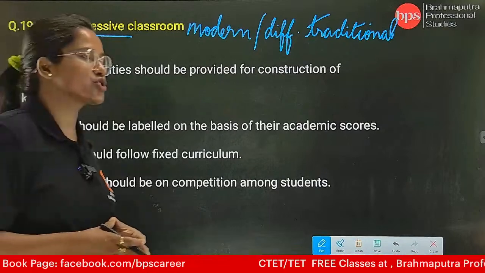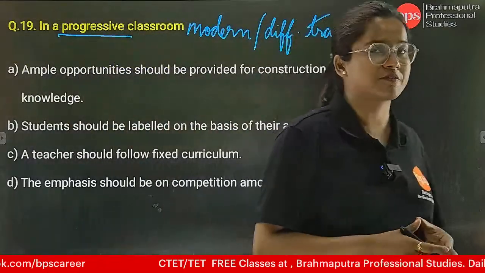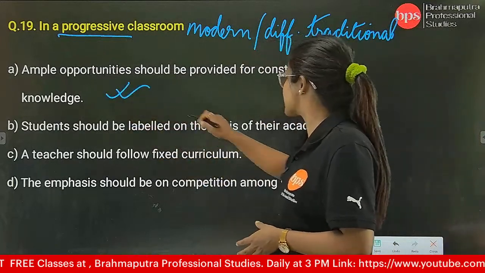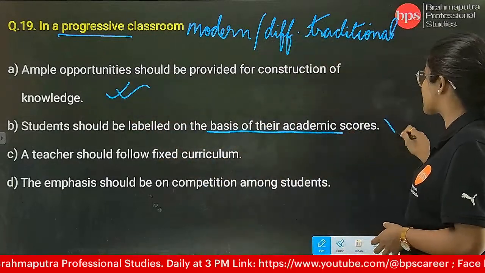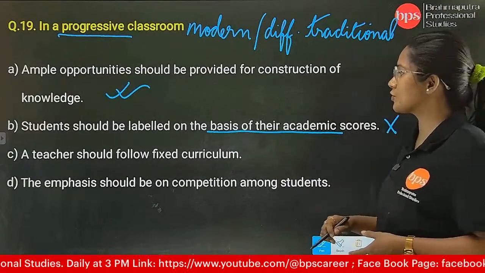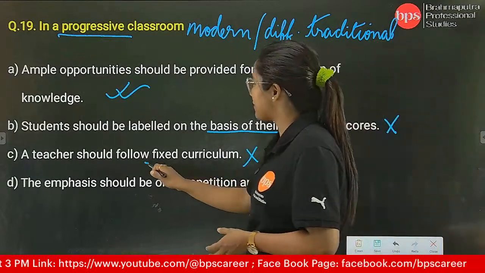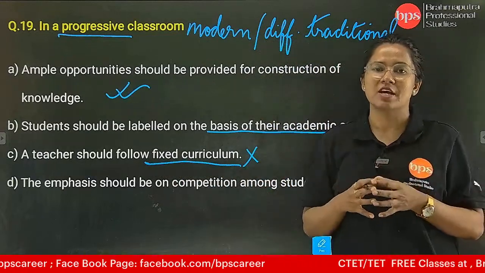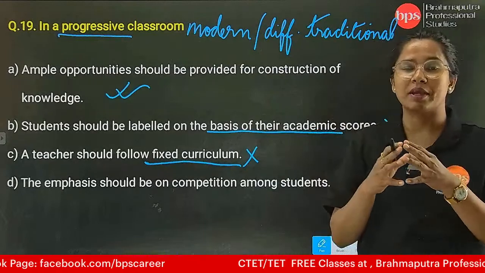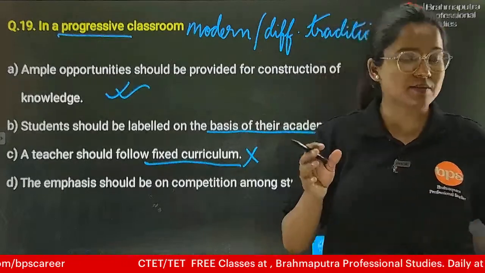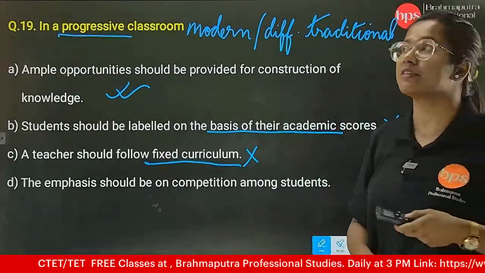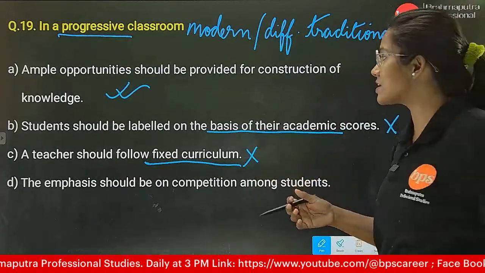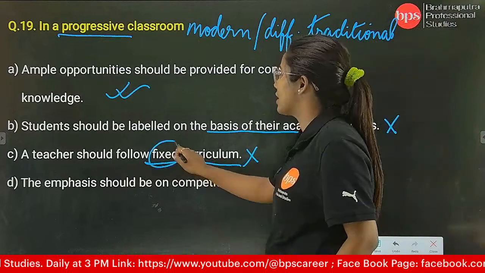Ample opportunities should be provided for construction of knowledge. Yes, very good. Students should be labeled on the basis of their academic scores? No. A teacher should follow fixed curriculum? No. यहाँ पे fixed curriculum होने से क्या होता है, बच्चे लोग एक fixed domain में सोचते हैं, एक fixed domain में समझते हैं, and ultimately उसी fixed domain के अंतर्गत वो लोग अपने कार्य करते हैं. So fixed curriculum is not going to help us. Okay.